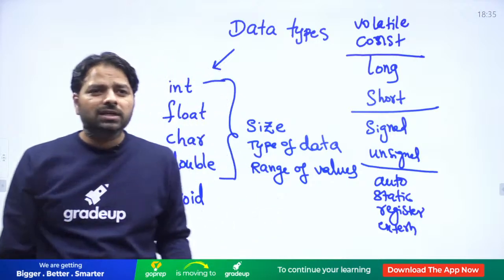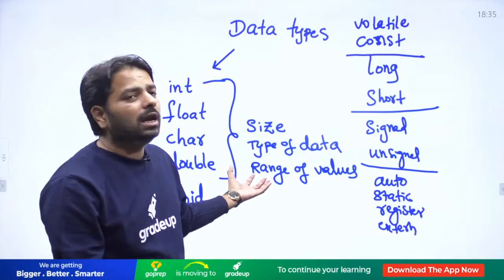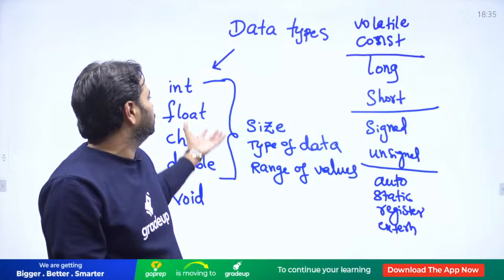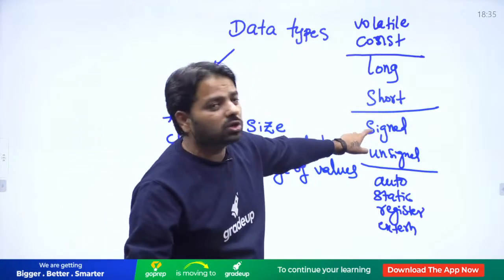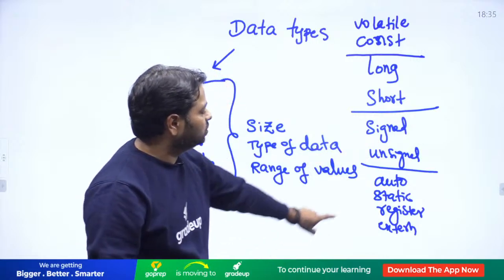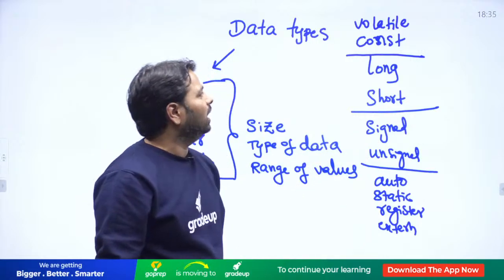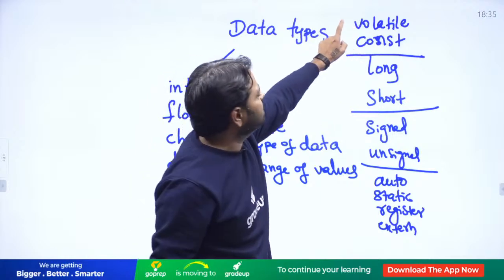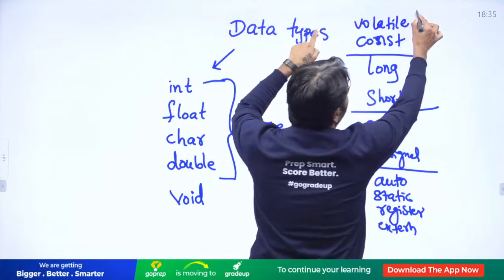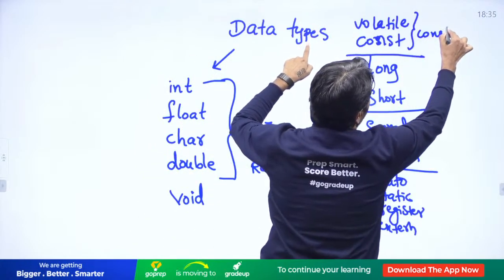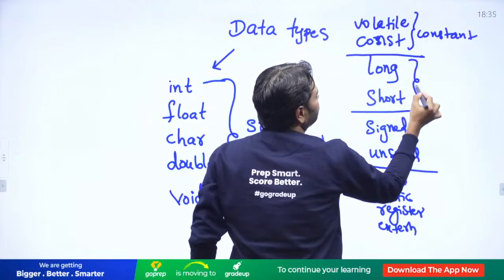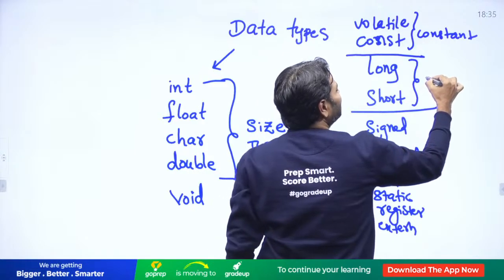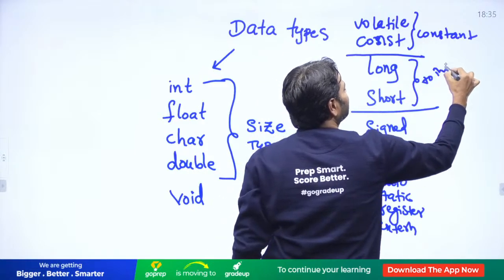Yes, you have modifiers, qualifiers, and they are going to help you to do some operations, or to change the sizes, or to change the type of data, positive and negative numbers, and to talk about the memory, where you store, and to talk about the constants. This is about the constant. These are about either increasing or decreasing size.